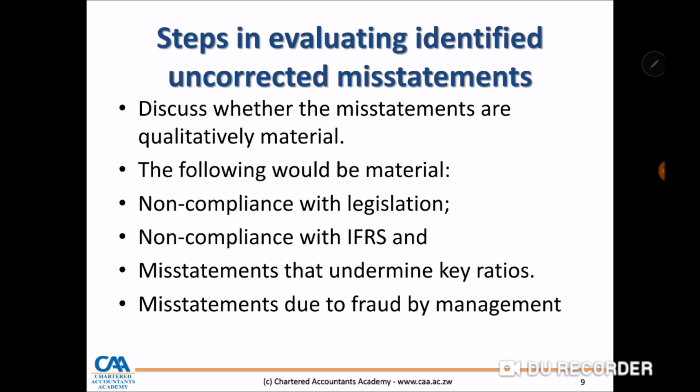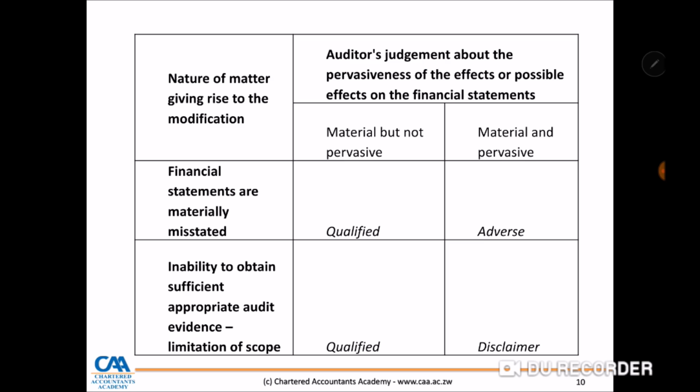On the financials and also on the audit report. So, after the misstatement has been identified, the impact on the audit report and the audit opinion has to be determined by the auditor. So we are saying, nature of matter giving rise to modification, right?